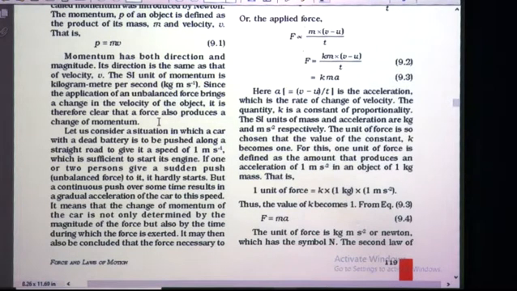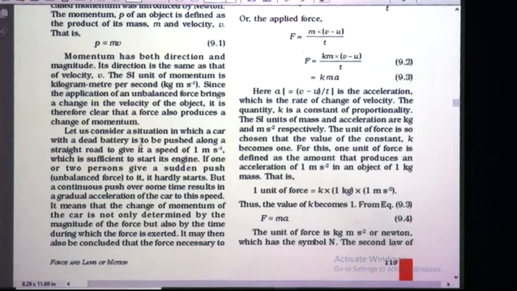That means change in the velocity is the result of action of an unbalanced force. So if the v value changes, obviously the p value also changes, isn't it? That means force also produces a change of momentum.